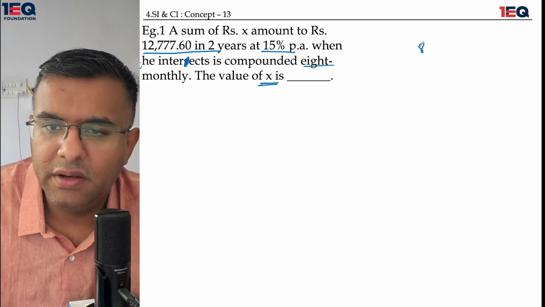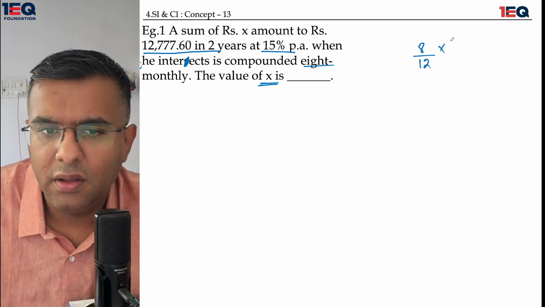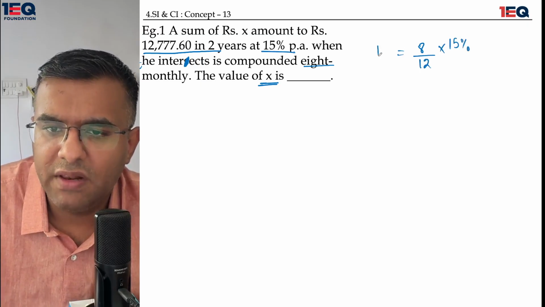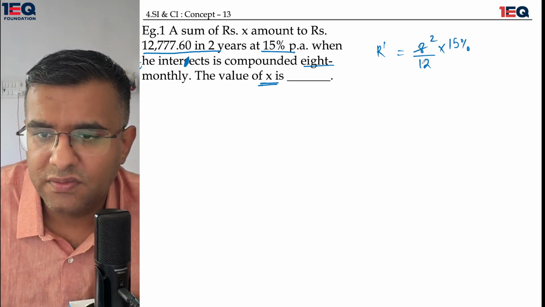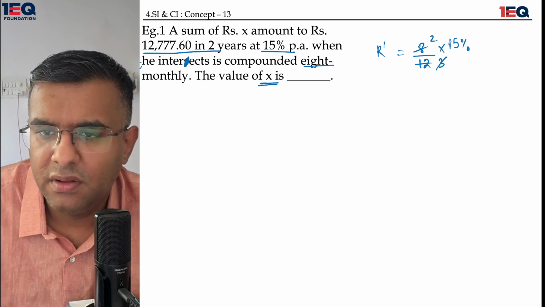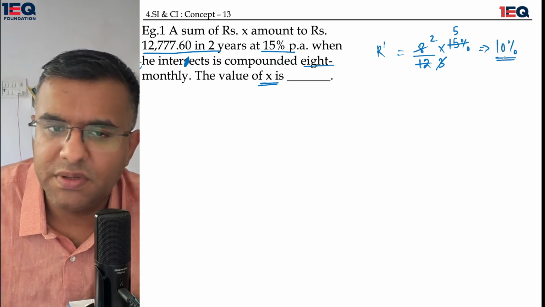See, the interest is being compounded 8 monthly, and there is a 15% interest rate. I will have to find out r dash, which is the new interest rate. So 4 2s are 8, 4 3s are 12, 3 5s are 15, and the rate of interest comes out as 10%.